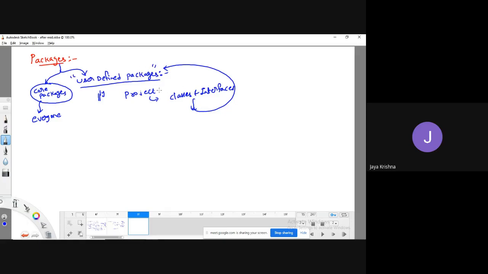Those packages are created by the developers, so we call them user defined packages. User defined packages are the packages which are developed by developers.